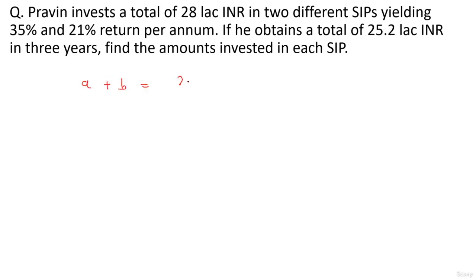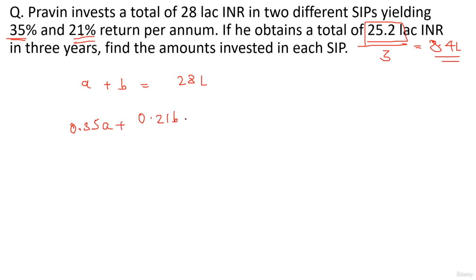A plus B should be equal to 28 lakhs, the combined investment. Now he obtains a total of 25.2 lakhs INR in 3 years. So how much did he obtain in one year? 25.2 divided by 3 comes out to be 8.4 lakhs. Now the first SIP, the 35% one, in this he's investing, suppose, A rupees, which I've taken as A. So what is the interest he'll be getting in the first year? 35% of A, right? It will be 0.35 A. Similarly, what is the interest you will be getting on the second investment? The investment is B rupees, the rate is 21%, so 0.21 B.